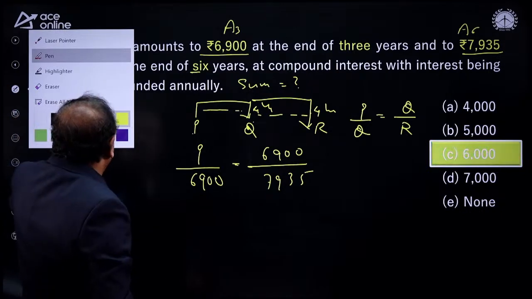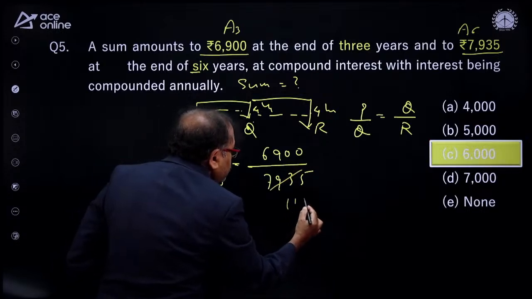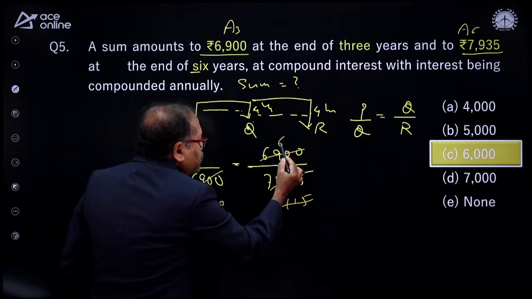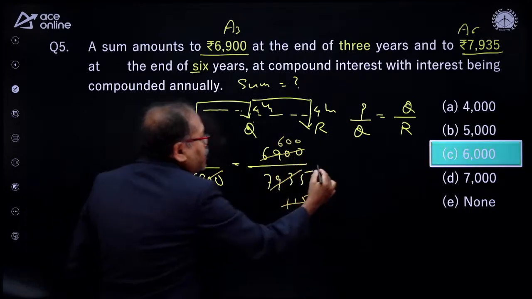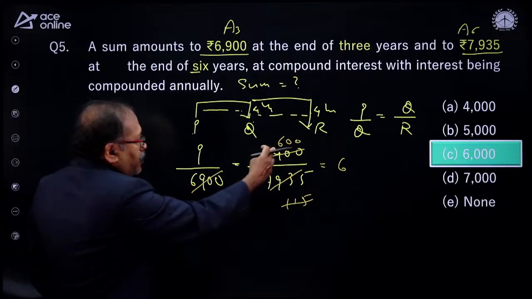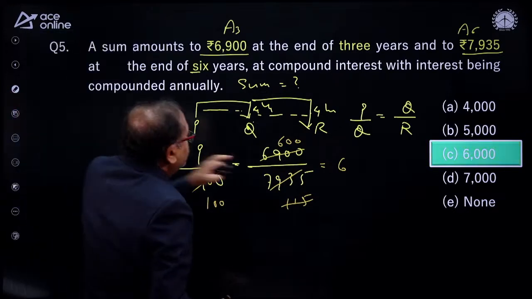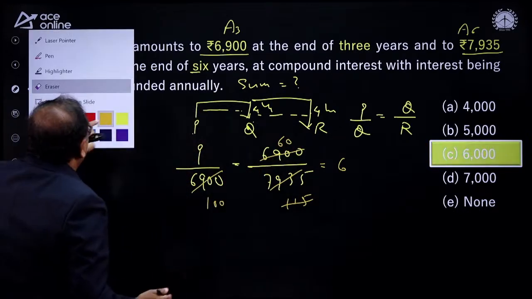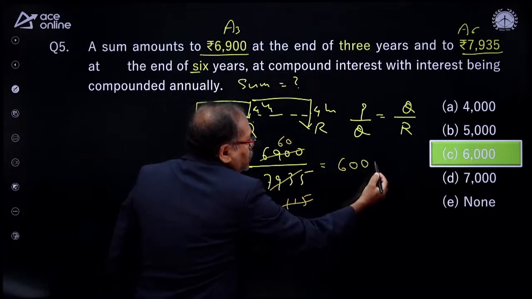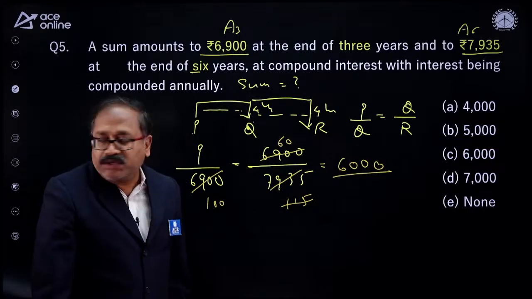So with 69, I notice that it gets cancelled 100 times, and with 69, it gets cancelled 115 times, and with 115, I notice that it gets cancelled 600 times. 600 into 100 is nothing but 60 times, I think, right? So it is 60 times. When it is 60 times, that is 60 followed by 2 more 0, that comes to 6,000. So this is your answer.